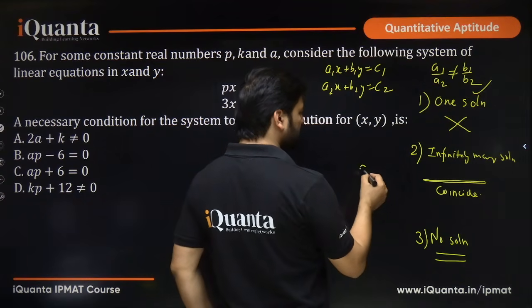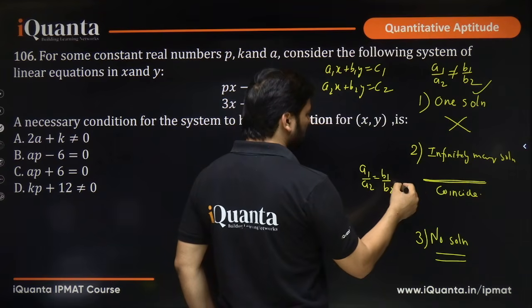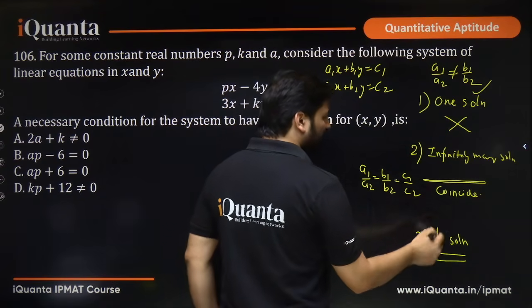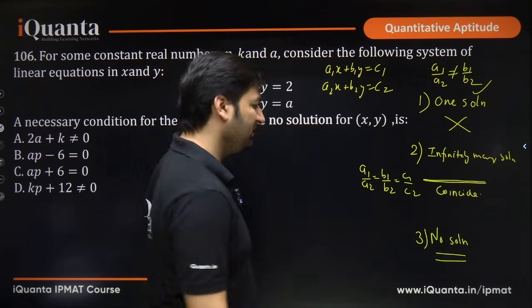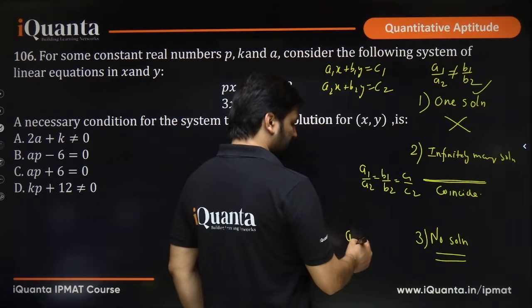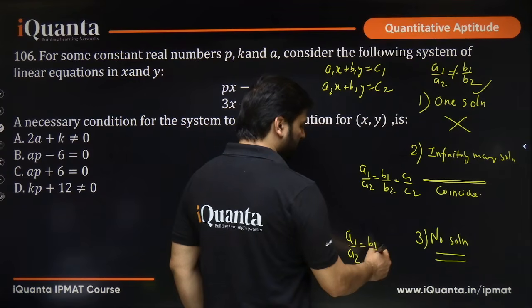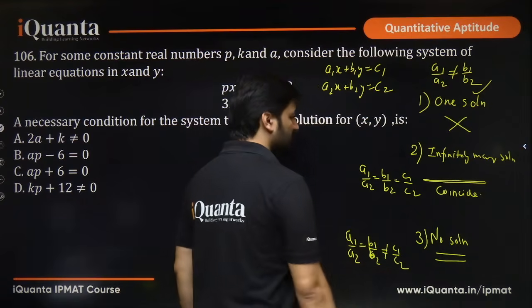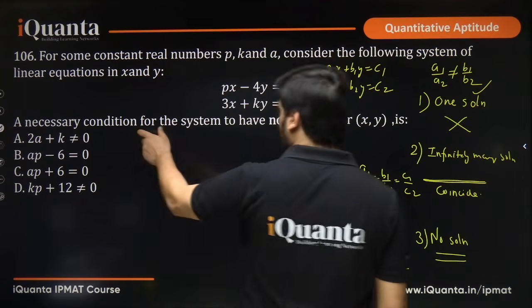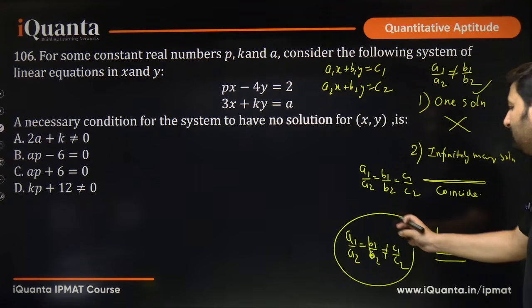Infinitely many solutions when a1 upon a2 is equal to b1 upon b2 is equal to c1 upon c2. This means that they are coinciding with each other. And no solution means the condition is a1 upon a2 equal to b1 upon b2, but that should not be equal to c1 upon c2. Here, the necessary condition for the system to have no solution is this. We will be applying this.